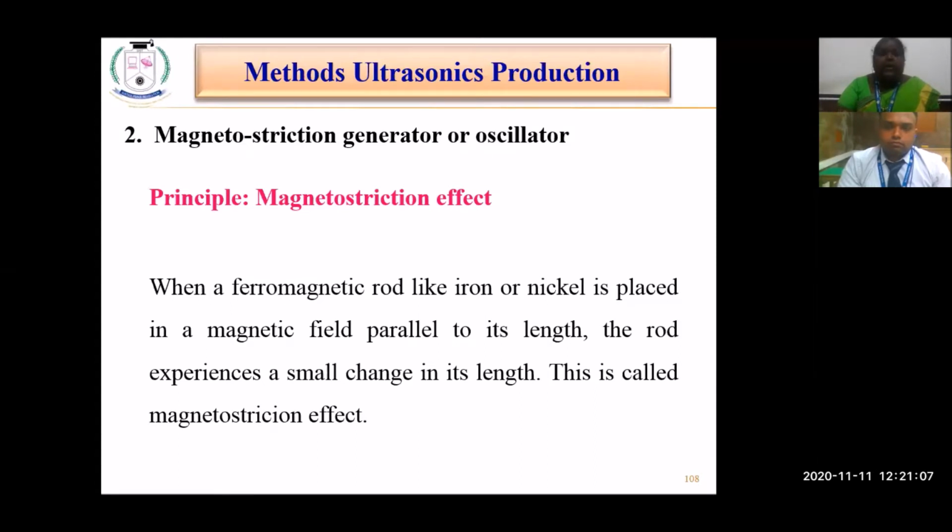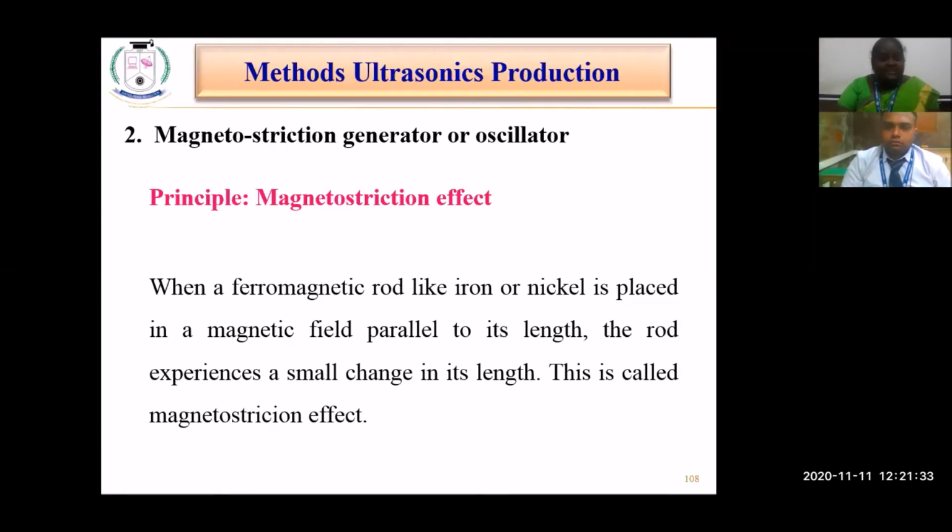That effect is called the magnetostriction effect. I repeat, whenever a ferromagnetic rod made of nickel or iron is placed in a strong magnetic field running parallel to its length, the rod experiences a small change in length, either an increase or a decrease.